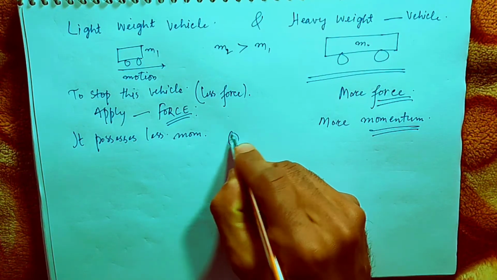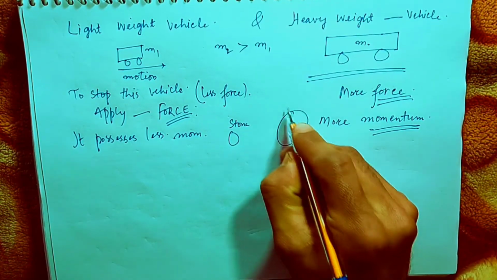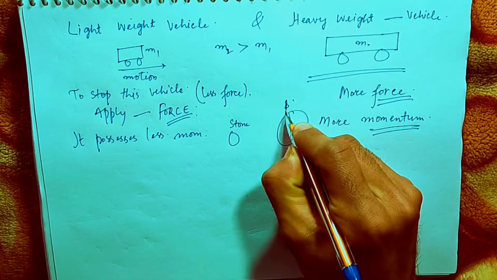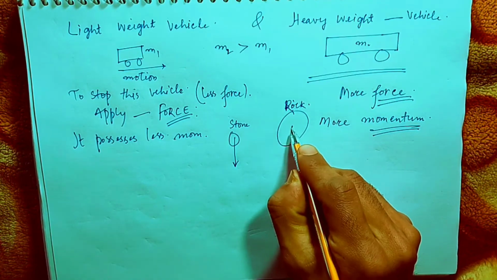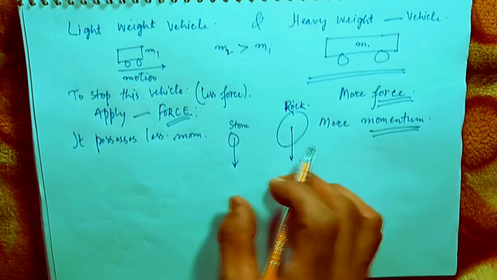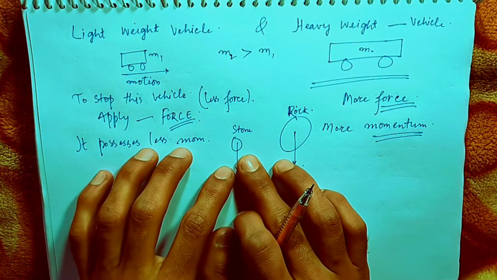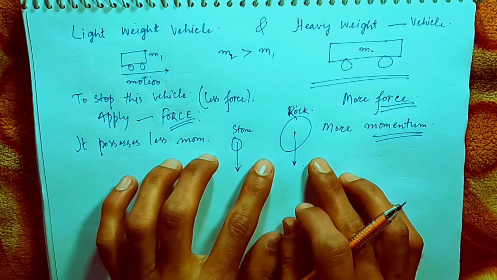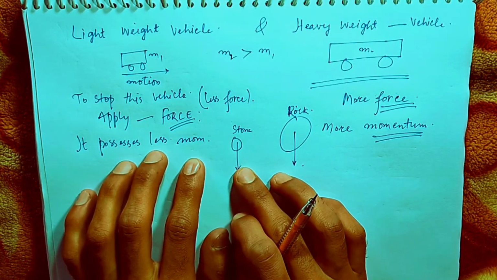Similarly, this is a small stone and this is a bigger stone. We can say a rock. If these are dropped down from some height, this will also possess momentum, and this will also possess momentum. So we can say that this body possesses more momentum, and this body possesses less momentum.